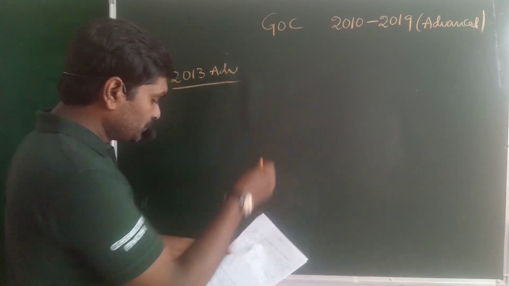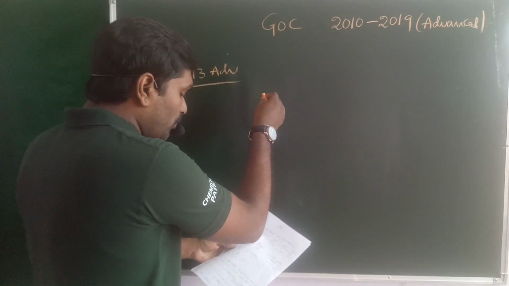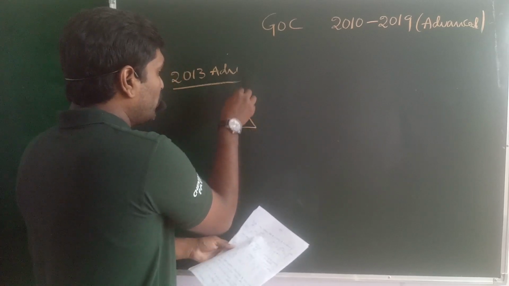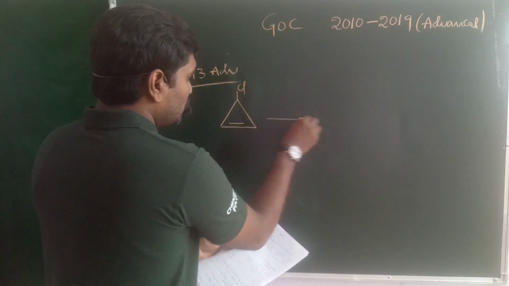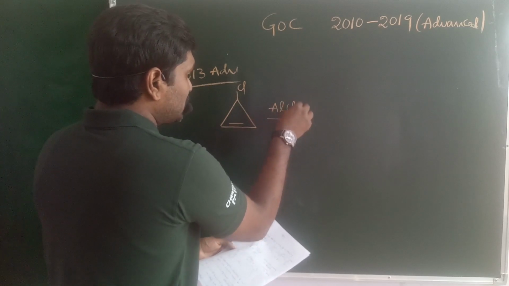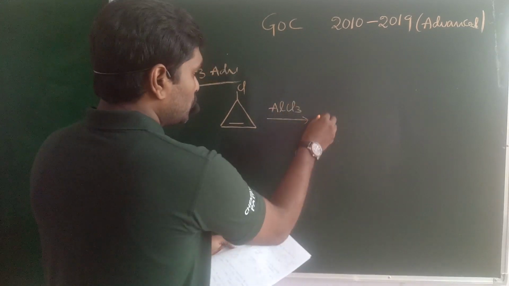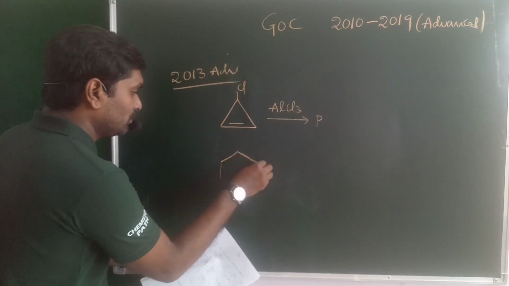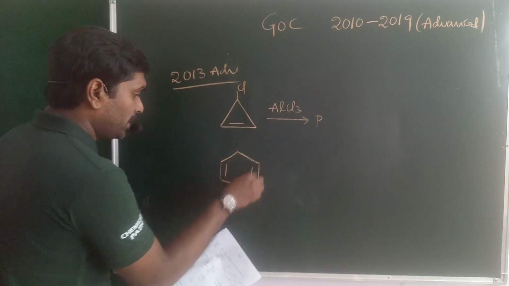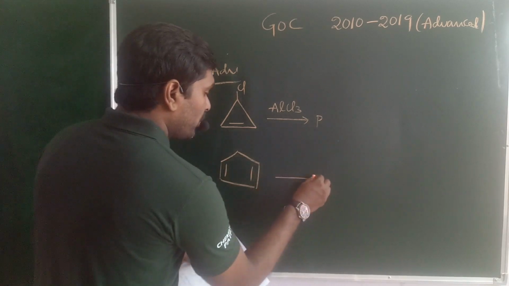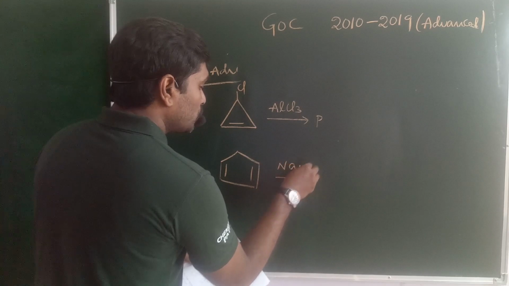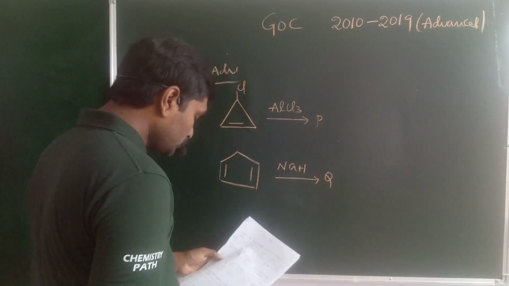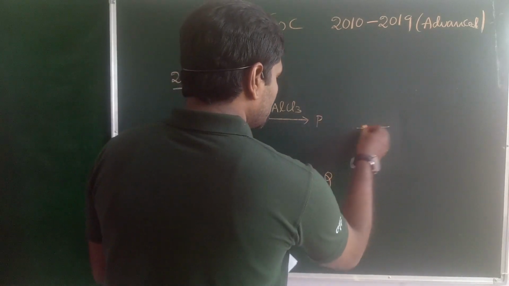Which of the following compounds is aromatic? This compound may react with AlCl3, and the product may be P. The second one is cyclopentadiene. Cyclopentadiene, when it reacts with sodium hydride, the product may be Q.